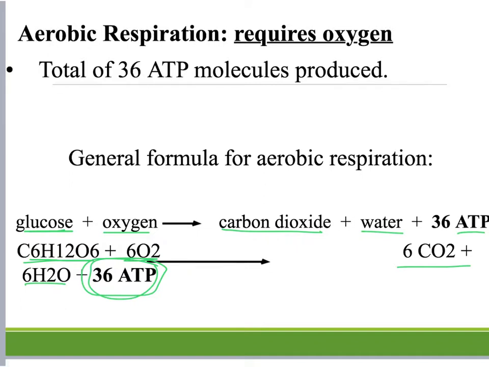Then you need to write down reactants, and in this case the reactants are over here, the glucose and the oxygen, and the products are the carbon dioxide, the water, and the ATP. Make sure you're including those numbers with them.